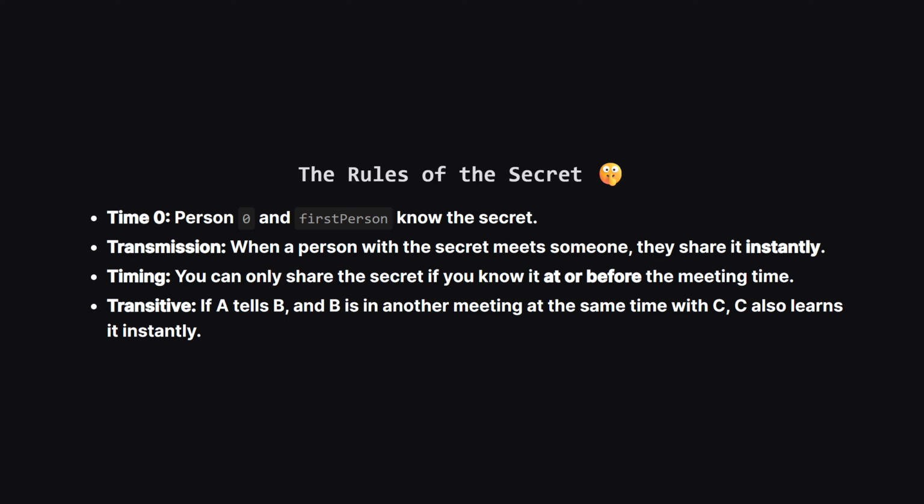At time 0, person 0 always starts with the secret, and they instantly share it with one specific person, the first person. Now, whenever a meeting happens, if one person in that meeting knows the secret, the other person learns it immediately. The crucial part is the timing. You can obviously only share the secret if you already know it by the time the meeting starts. Also, this happens instantaneously. So if I learn the secret at time 5, and I'm in another meeting at time 5 with someone else, they learn it right then and there too.